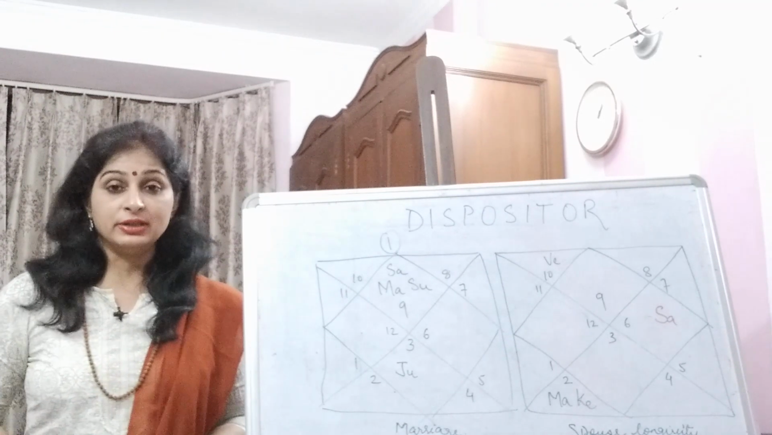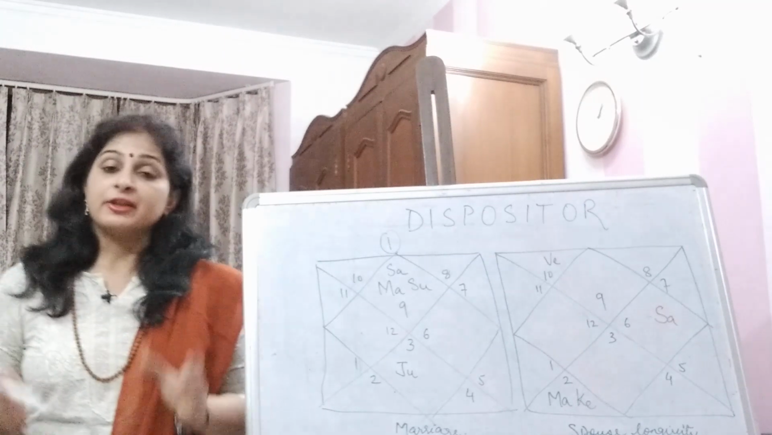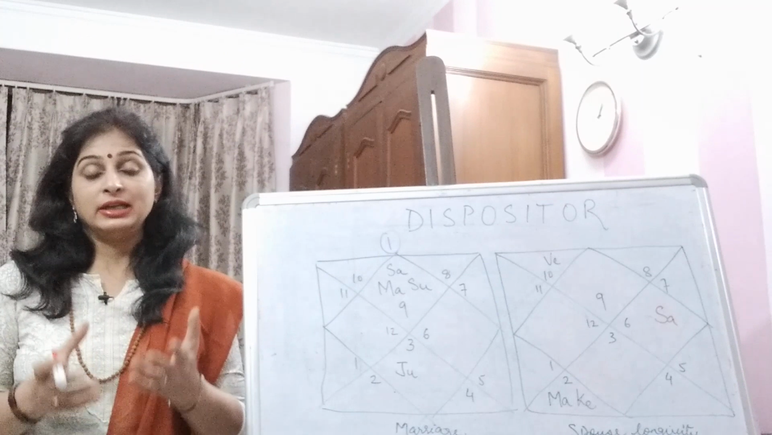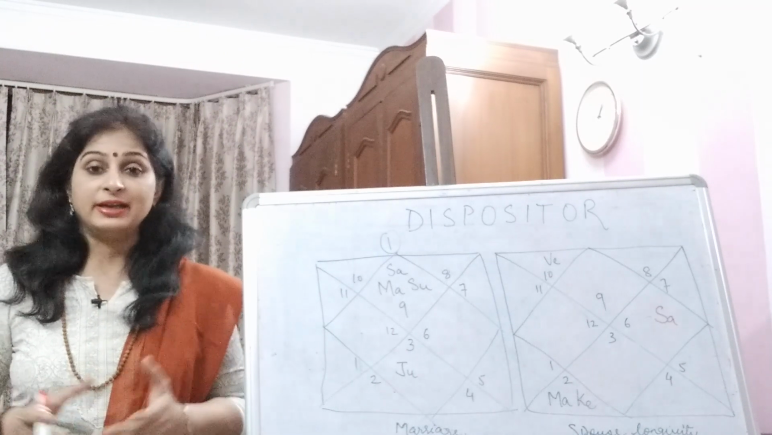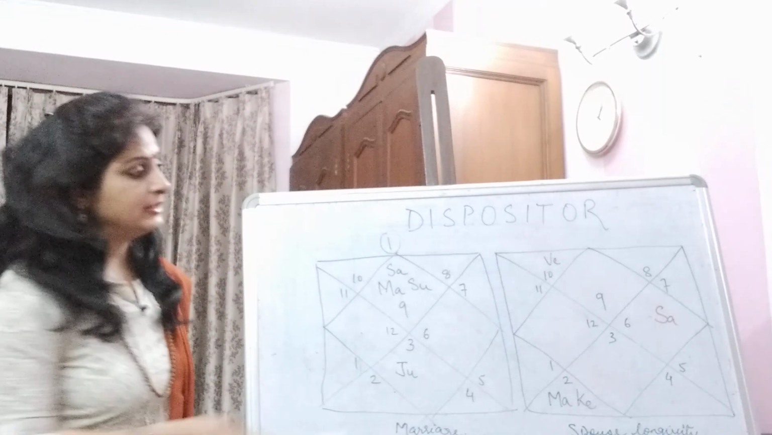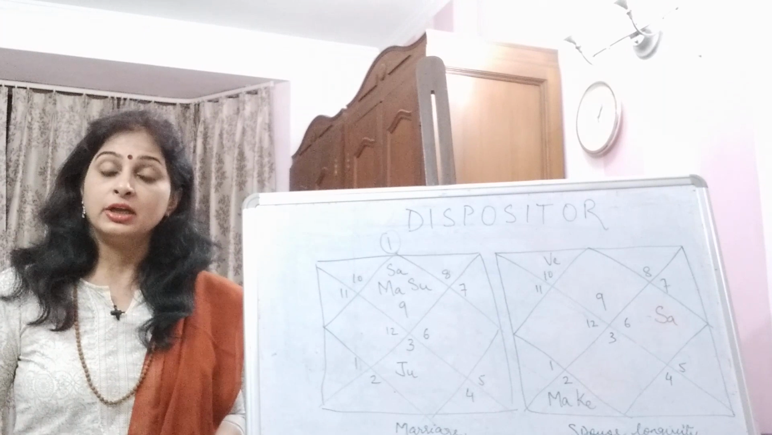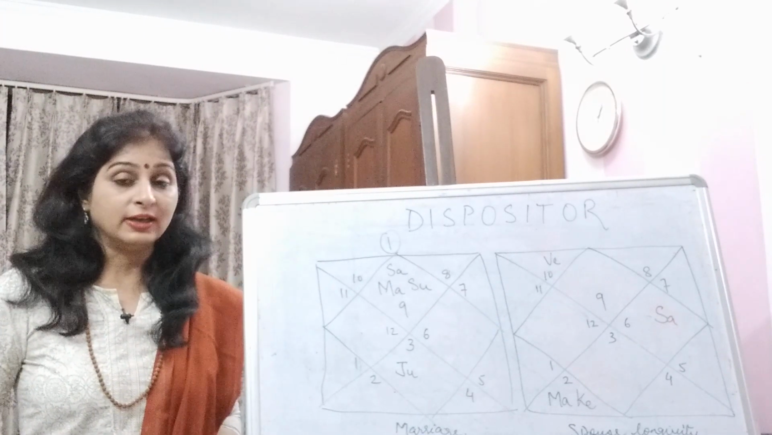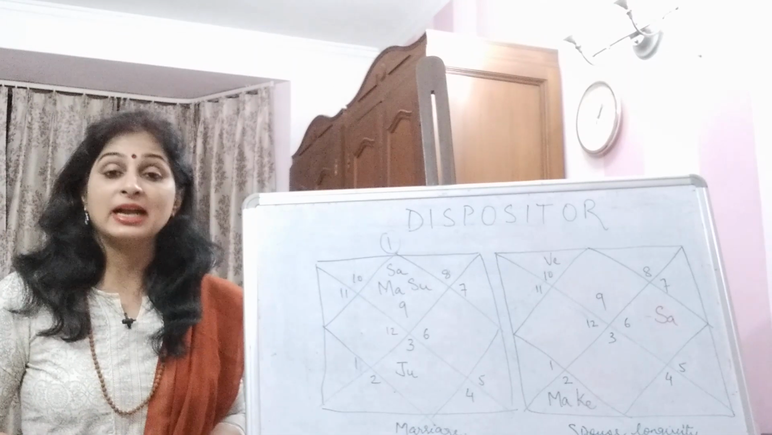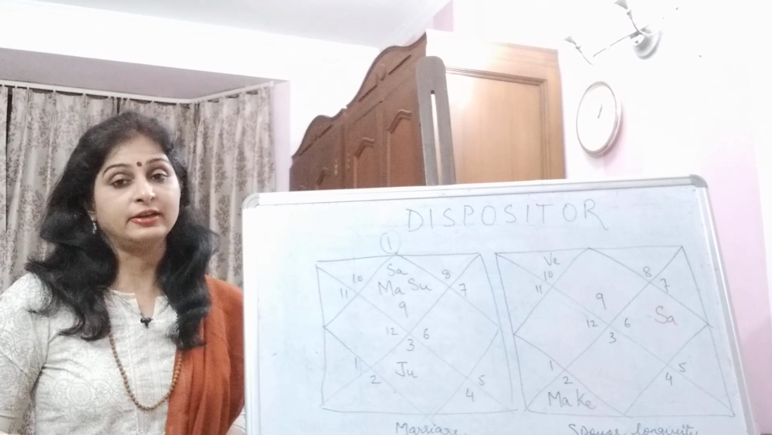So here it begins. First of all, what is a dispositor? See, whenever a planet is placed in a given sign, the sign lord is the dispositor of that planet. Let's understand with the help of an example here. See, here Venus is present in the sign of Capricorn because this is a Sagittarius Lagna. So here the Capricorn sign lord is Saturn. So Saturn would be the dispositor of Venus here.